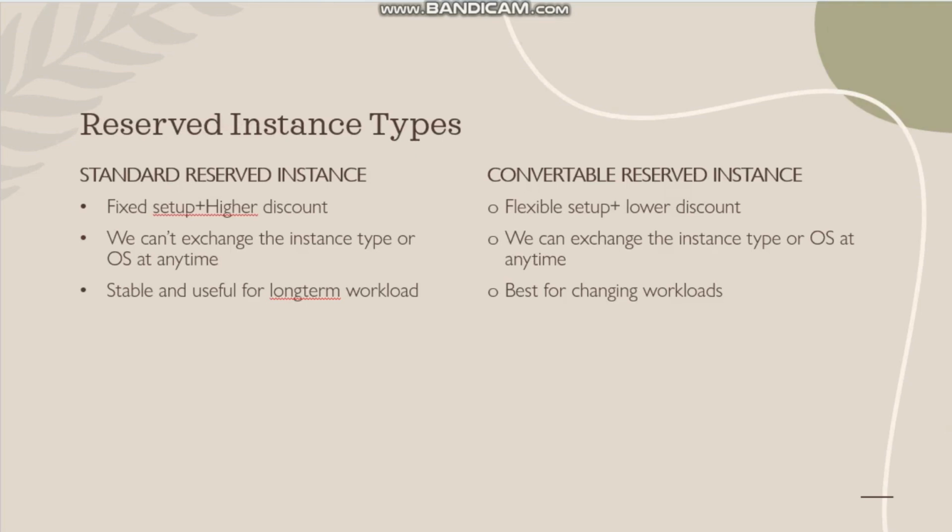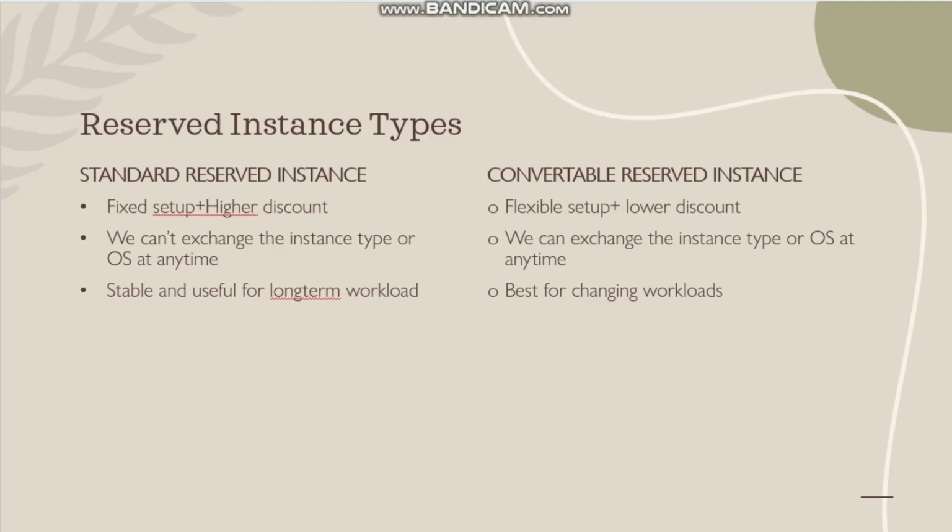Reserved instance type. There are 2 types of reserved instance: standard reserved instance and convertible reserved instance. Standard reserved instance is a fixed setup, which means we can't exchange the instance type or OS at any time according to our need. Even though it is a fixed setup, it provides the higher discount. So it is more stable and it will be the best choice for long-term workloads.